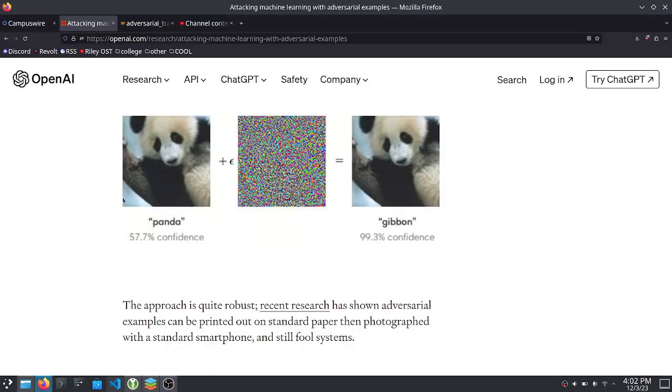Hello everyone, today I'm going to be talking about my CS444 final project. For my final project, I was really interested in attacks on machine learning models and possible defenses. So let's talk about these attacks and why they're such a problem.